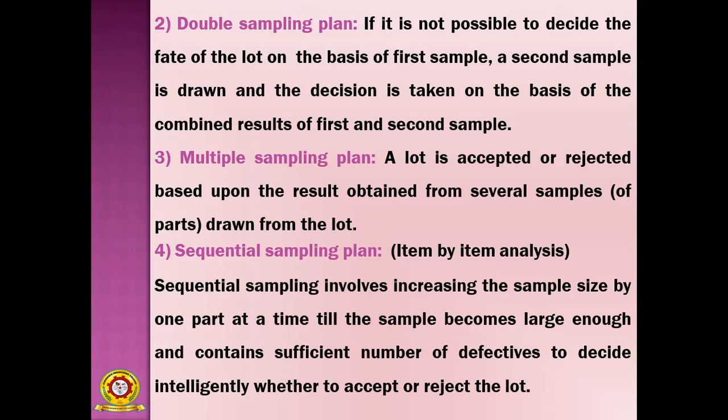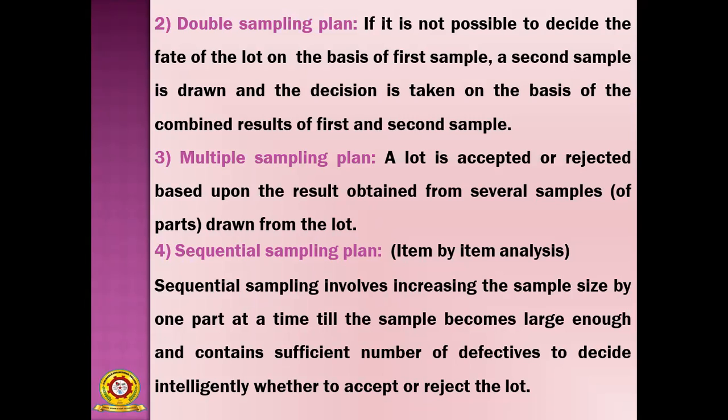Then multiple sampling plan. So multiple sampling plan means a lot is accepted or rejected based upon the results obtained from several samples of parts drawn from the lot. Okay, suppose you consider the third one, multiple sampling plan. In this multiple sampling plan, a lot is accepted or rejected based upon the results obtained from several samples. So it is quite opposite to the first two plans.